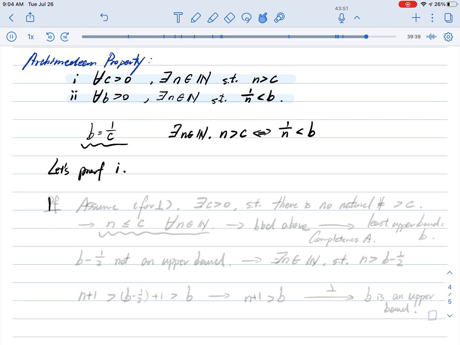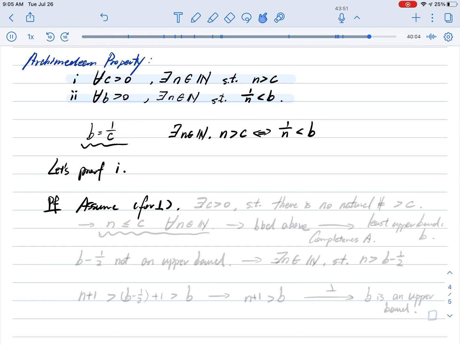By proof by contradiction, we have to assume the opposite. So we assume that this property does not hold, and derive a contradiction. Assume for the sake of contradiction that statement 1 does not hold.